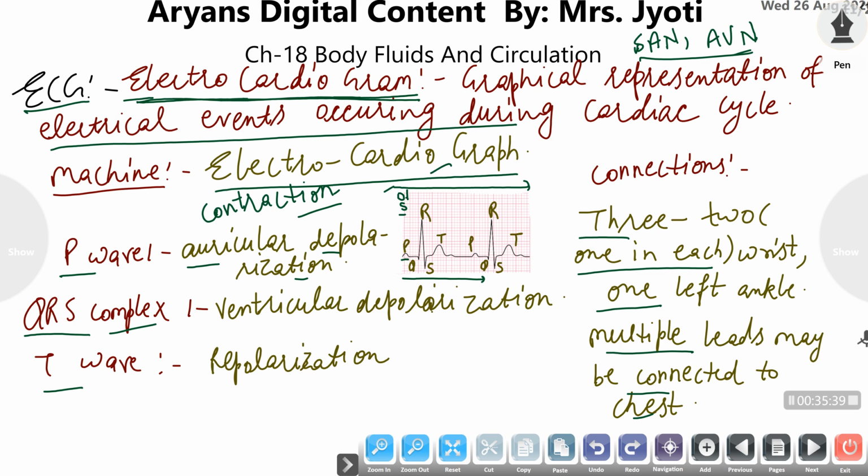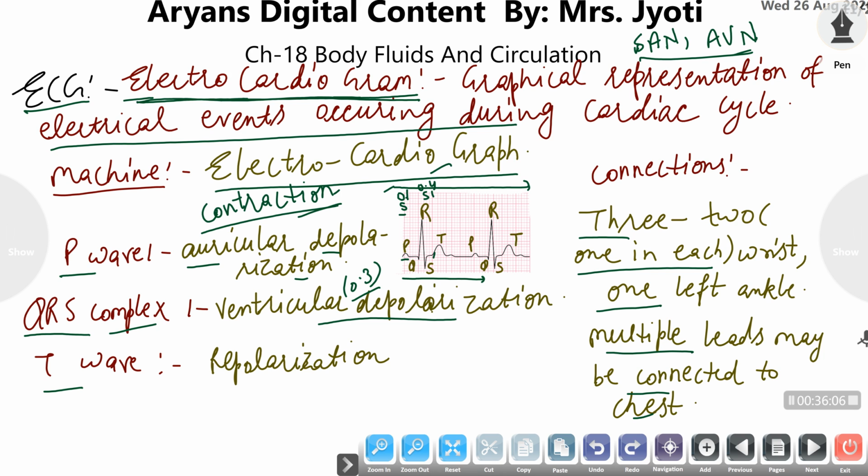Then comes the QRS complex. The QRS complex determines the ventricular depolarization or ventricular contraction. The S wave ends at 0.4 seconds. So 0.1 to 0.4 is the time period for ventricular contraction. If the S wave appears at 0.4 second, then ventricular depolarization is also okay.